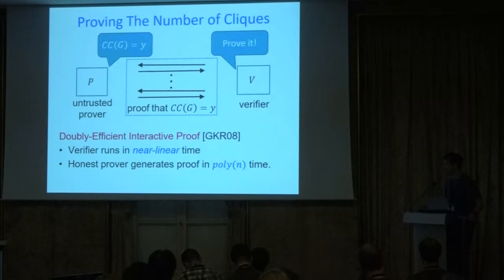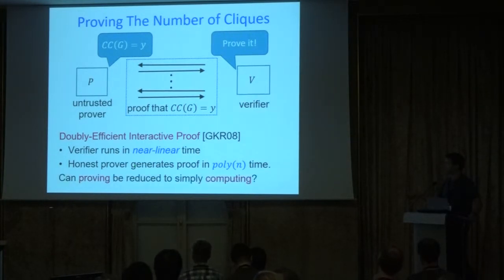But one question that's open is, can we actually have a reduction? Can we have a reduction from the task of proving that the number of cliques is y to just the task of counting cliques in the graph? So we don't just want any polynomial time prover. We actually want a prover whose work is not much more than simply solving the problem.